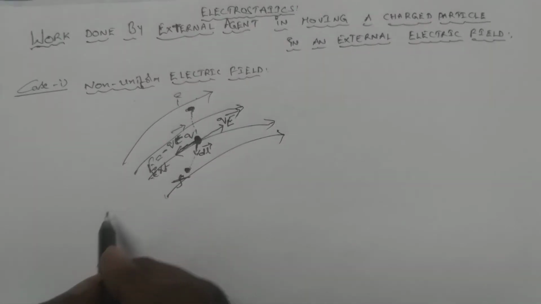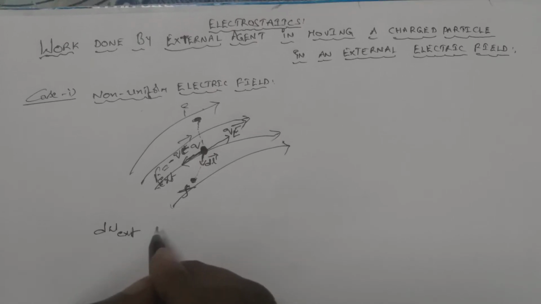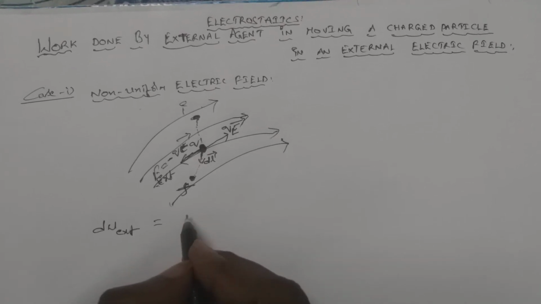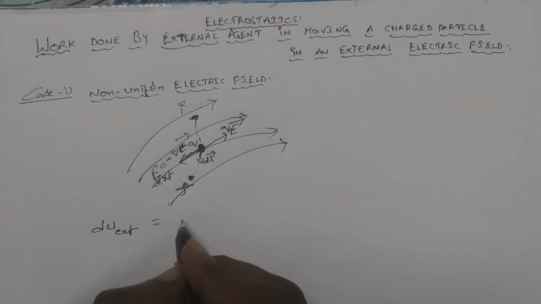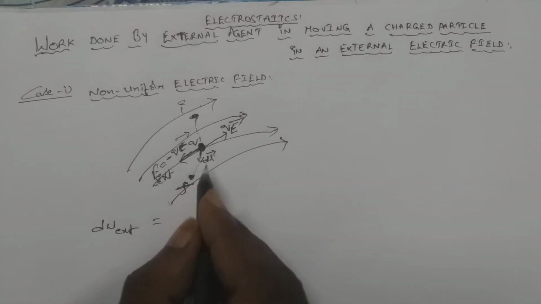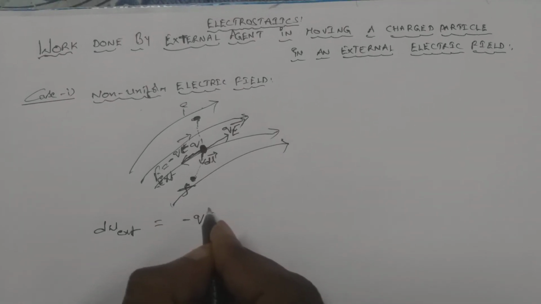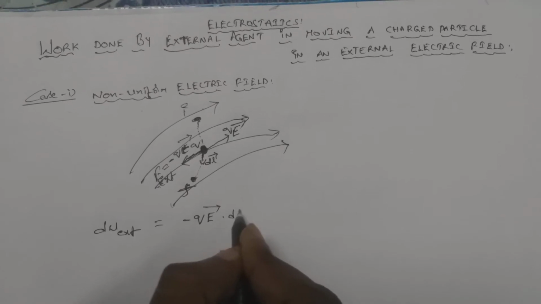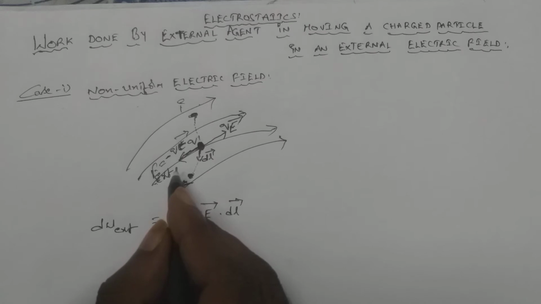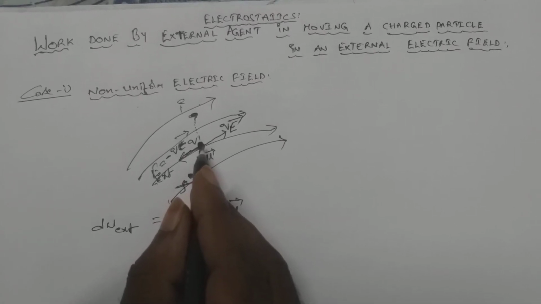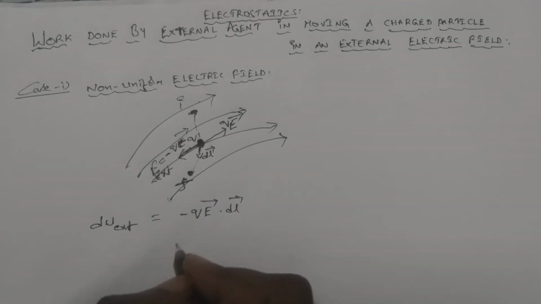So dW by the external agent is equal to the force applied, F external, into the displacement dl bar. F external we can write as minus q into E bar dot dl bar. This is the small amount of work done by the external agent in displacing this charged particle through an infinitesimally small displacement dl bar.